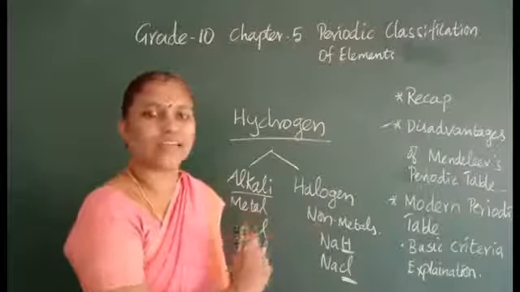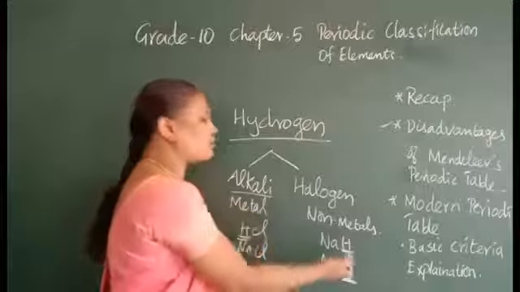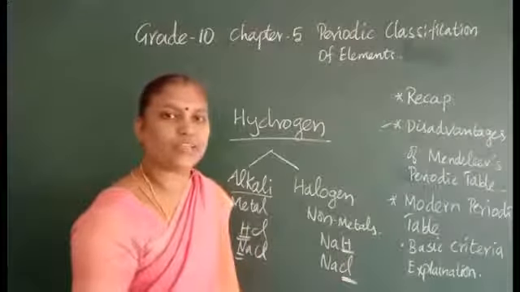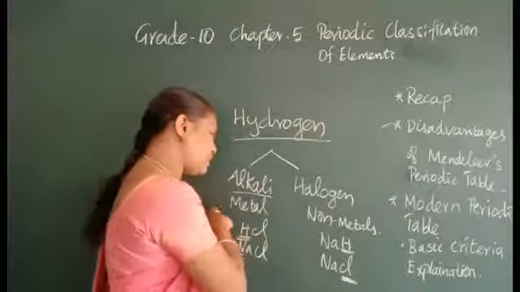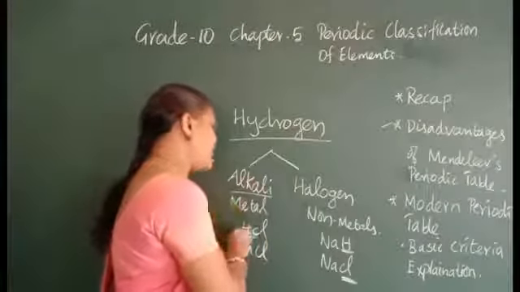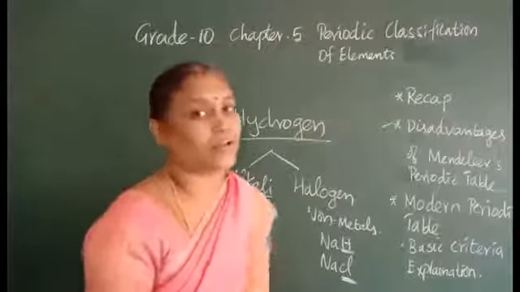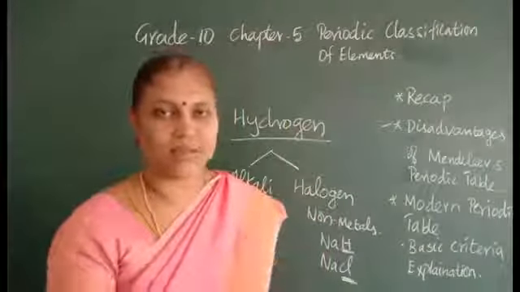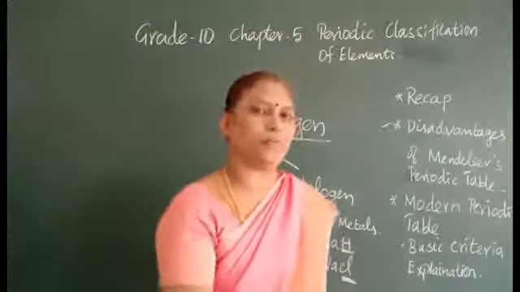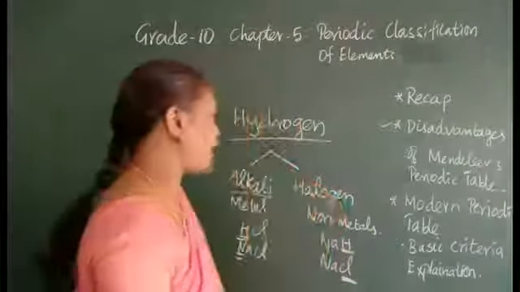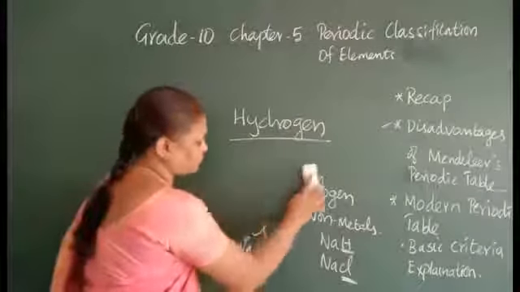Why am I saying either or? Sometimes it may be metal or non-metal, but it cannot have both characters at once. It is not a metalloid. It can act as both alkali metals and halogens, but it is not a metalloid. Either it will be a metal or it will be a non-metal. So how did he overcome that?